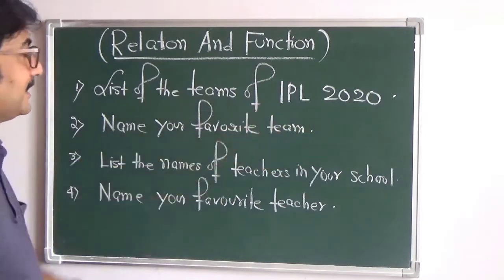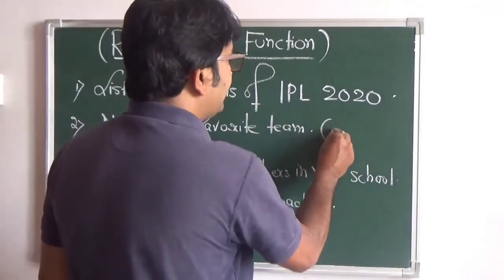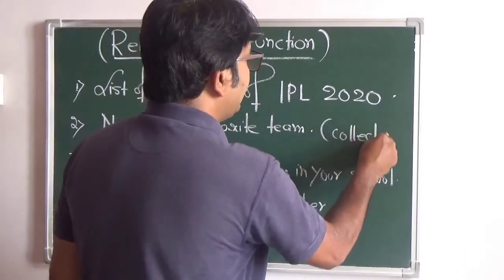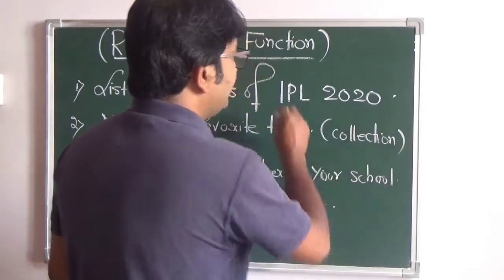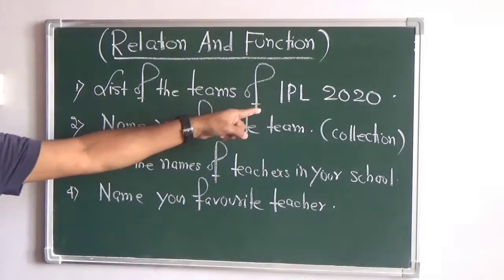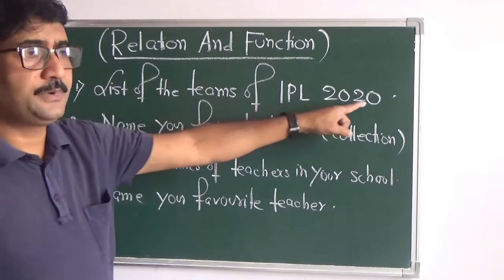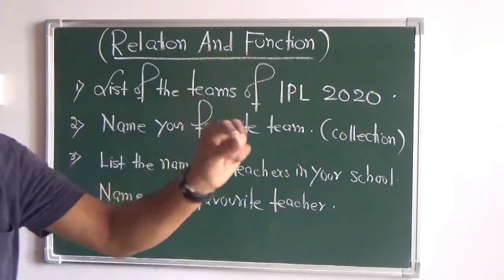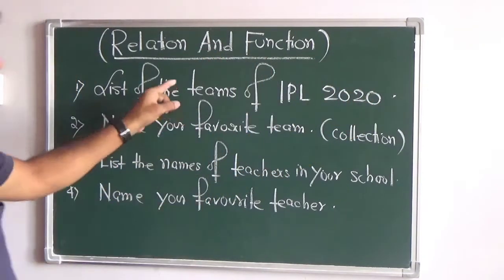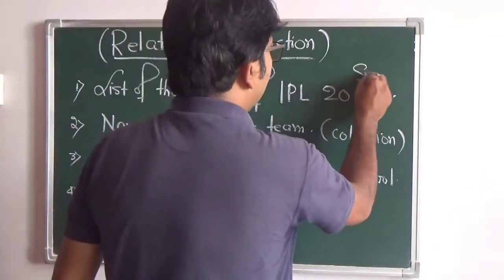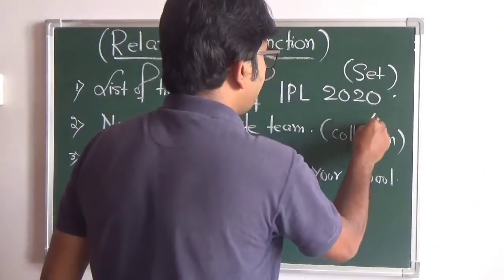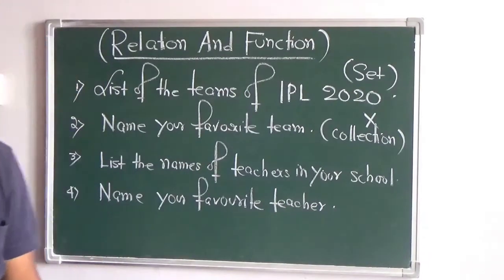So this is also a collection, these are all collections. The first collection, the teams of IPL 2020, definitely has a unique answer, so this collection we can call a set. This collection cannot be called a set.